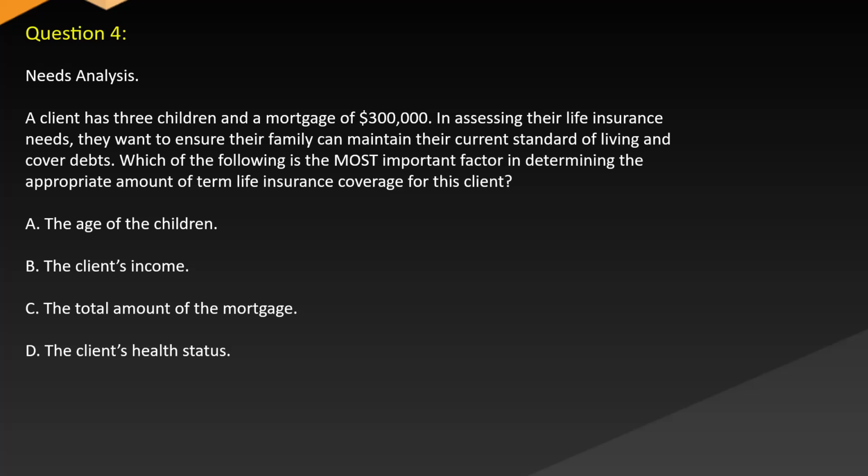Question 4. Needs analysis. A client has 3 children and a mortgage of $300,000. In assessing their life insurance needs, they want to ensure their family can maintain their current standard of living and cover debts. Which of the following is the most important factor in determining the appropriate amount of term life insurance coverage for this client? A. The age of the children. B. The client's income. C. The total amount of the mortgage. D. The client's health status.